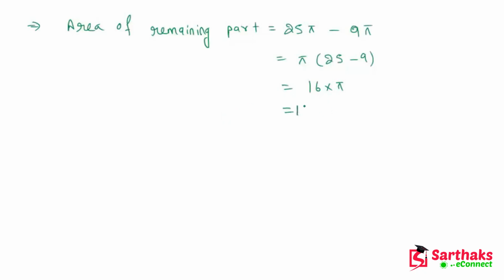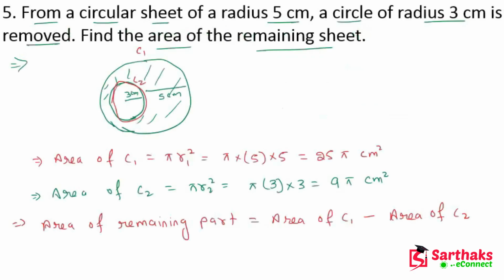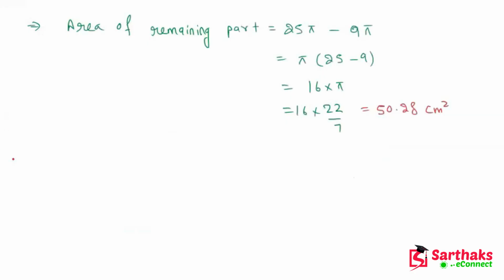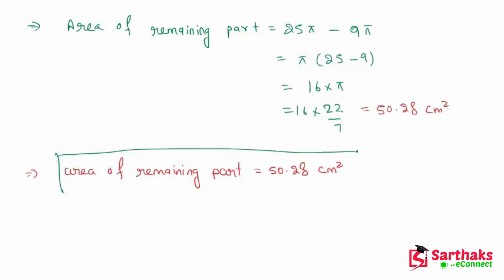So now let's solve this. 16 into 22 upon 7. After solving this we get 50.28 centimeter square. So the area of the remaining part is 50.28 centimeter square. I hope you understand these things, my dear friends. So this is our answer of this question.